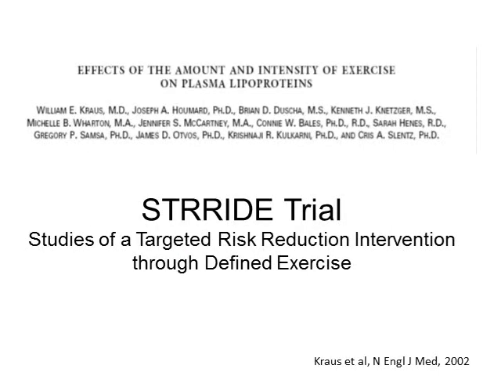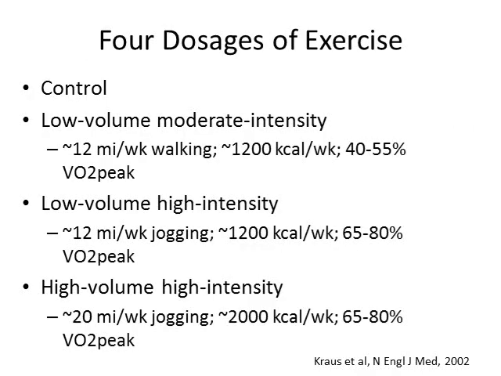Okay, so here's the STRIDE trial that I was just talking about. This is the one that Rebecca presented in class. The study by Krauss, looking at all these different types of exercise on cholesterol reduction. Okay, so there's 4 doses of exercise. 1 is just no dose, the control. 2 is just like Rebecca explained, 12 miles per week of walking. This one, low volume, high intensity, 12 miles per week of running. Or we have high volume, high intensity, 20 miles per week of jogging.